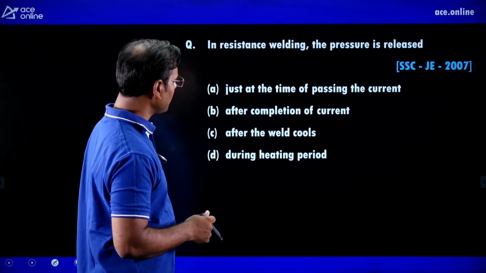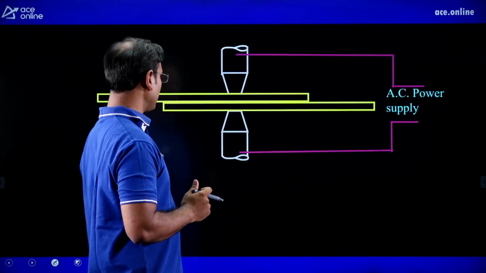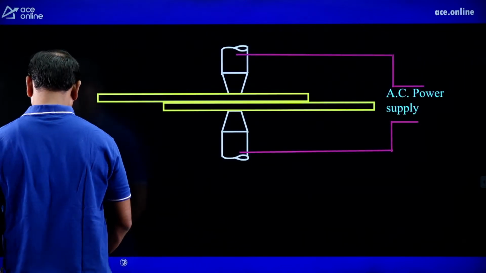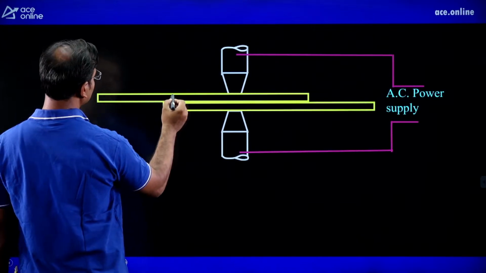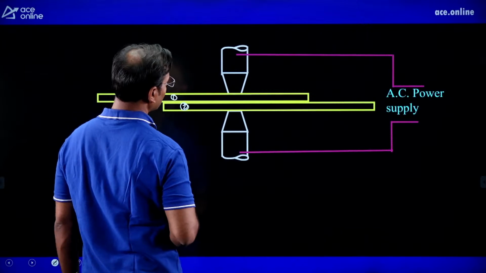In resistance welding, the pressure is released. Guys, just see the diagram of resistance welding first. In resistance welding, we are joining thin sheets. Now, sheet number 1 and sheet number 2 we have to join.